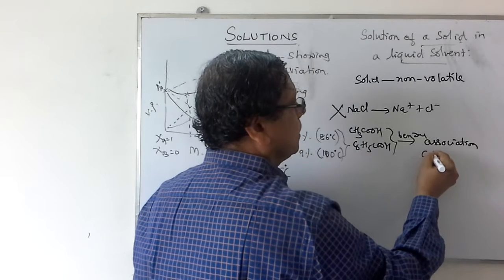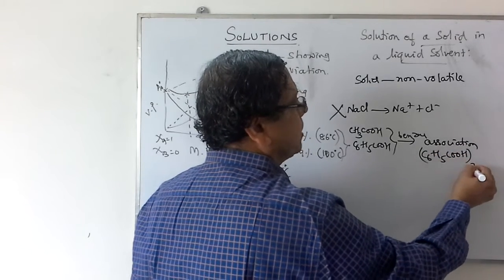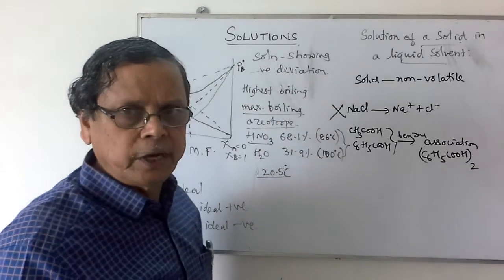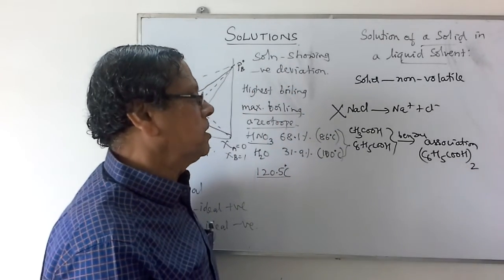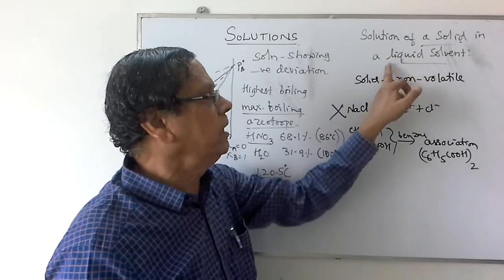That is, they will form dimers. For example, benzoic acid will form a dimer, (C6H5COOH) twice. So such substances should not be taken in the study of a solution of a solid in liquid.